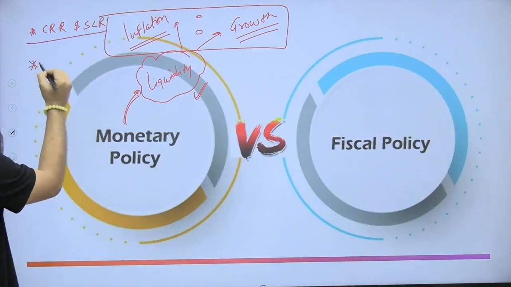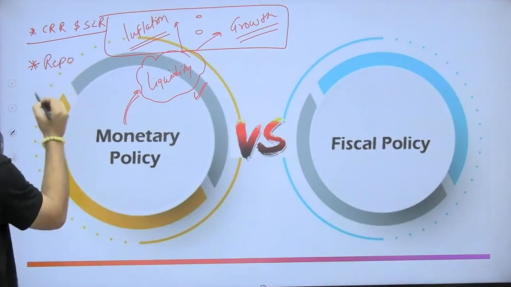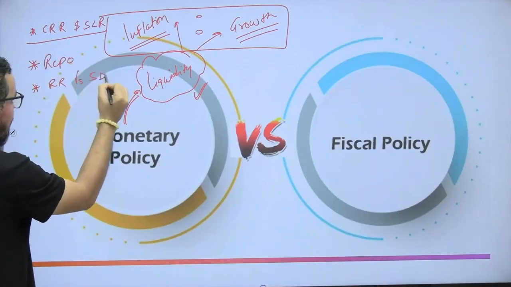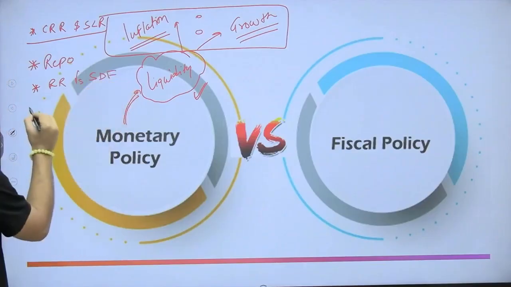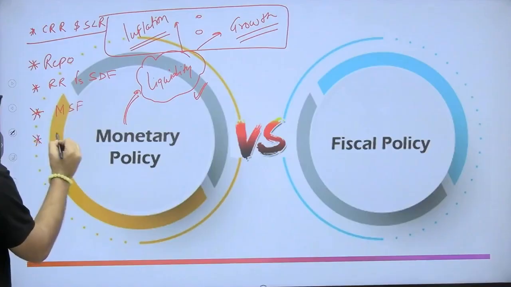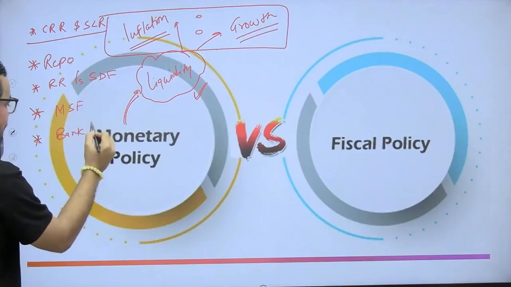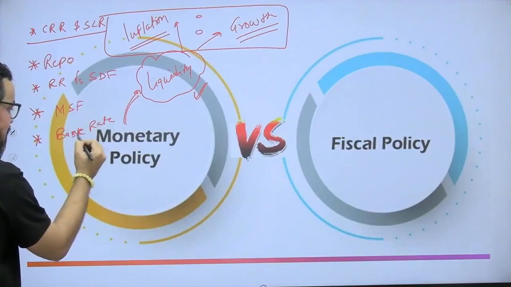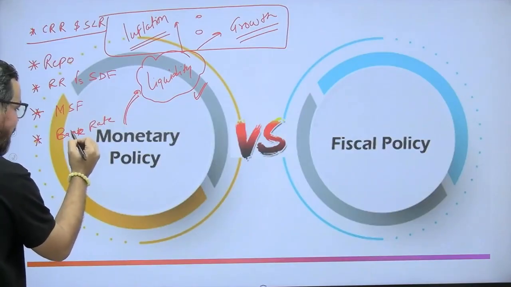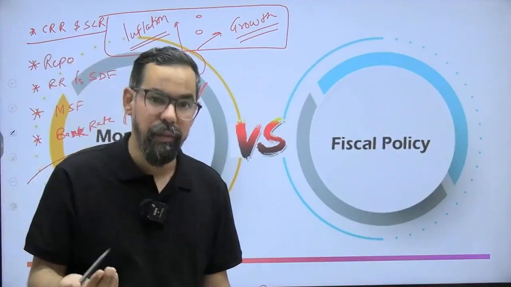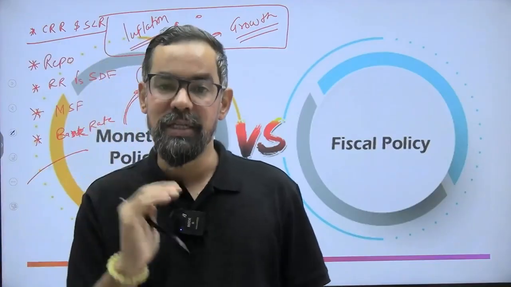When it comes to indirect tools, the primary tool is repo. Then we have reverse repo versus SDF nowadays. Okay. So standing deposit facility. We have MSF, marginal standing facility. We have bank rate, right? Sorry, base rate, not bank rate. Okay. So we have the base rate system. Sorry, it is bank rate only. Base rate is the other tool which is also part of this. Okay. So there are so many tools which are used by RBI to control the overall money supply in the economy itself, right?